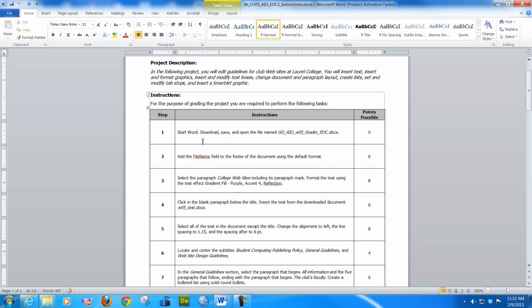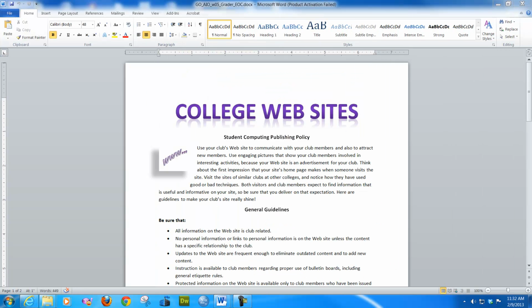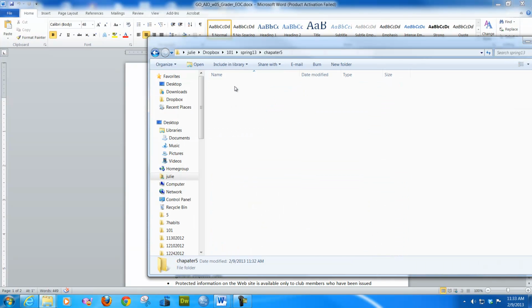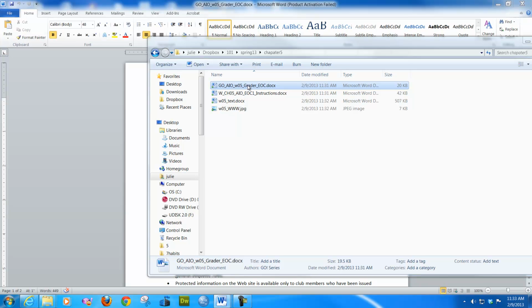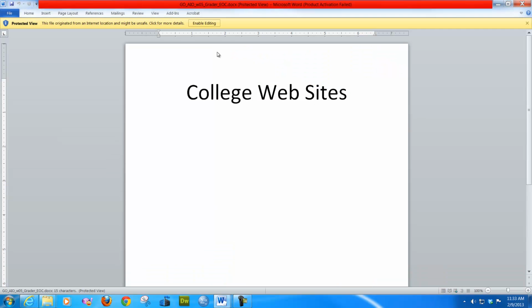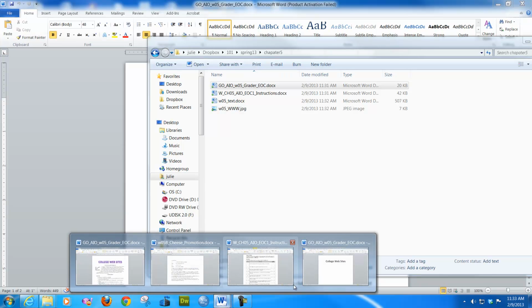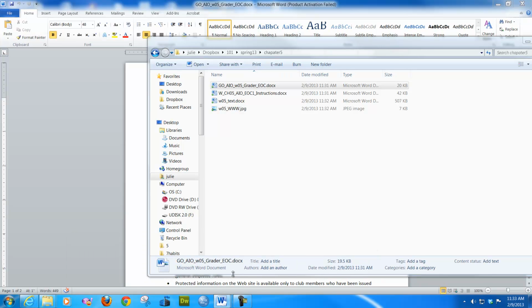So we're going to open up this document. So I'm going to slide this baby over here, and we're going to open up that document. And it will look like this. And you're just getting a blank document, basically. And it's this one right here. And it will come open. It's going to look like this, college website. Okay. So the first thing then you're going to do is exactly what the instructions tell you.